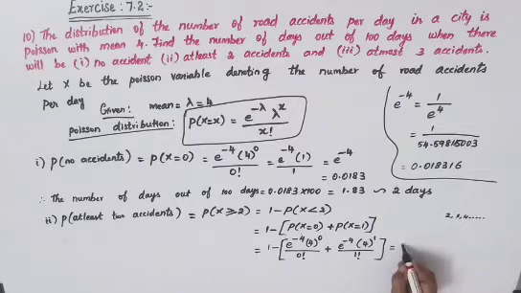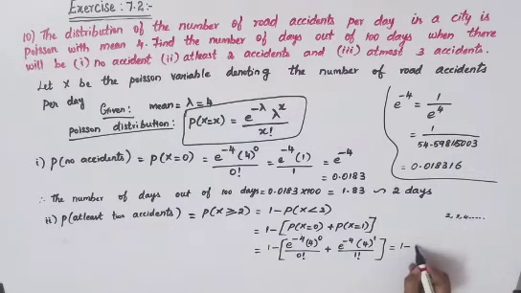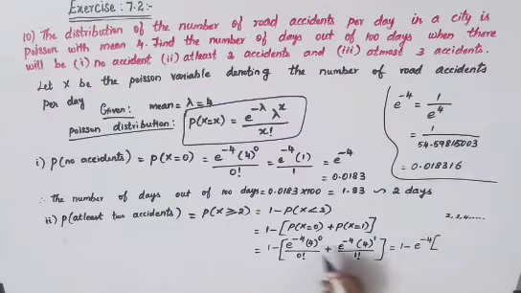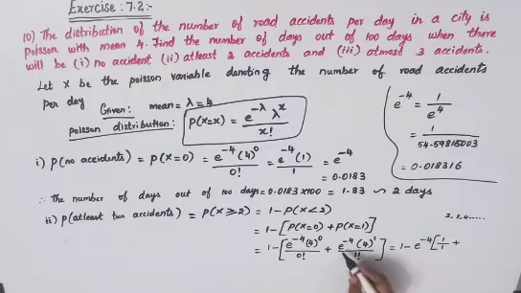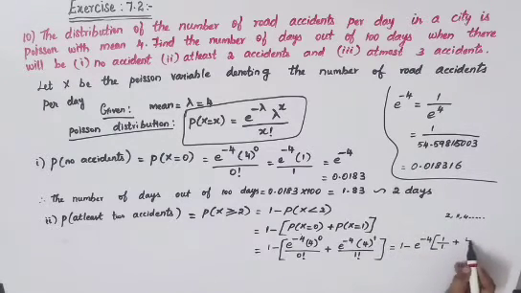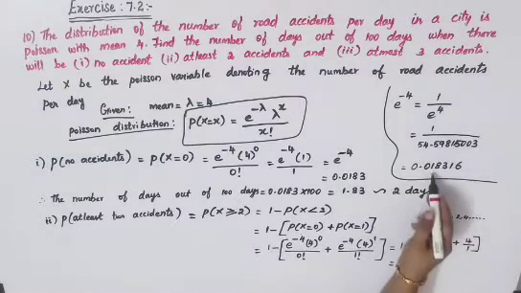This is equal to 1 minus, here e power minus 4 is common, okay. So I'll just remove it outside: e power minus 4 into here 4 power 0, anything to the power 0 will become 1, divided by again 0 factorial, which is 1, okay. Plus, here e power minus 4 is already out, so we'll have 4 power 1, so that will be 4 divided by 1 factorial, which is 1 itself. So which is equal to 1 minus e power minus 4 values here.